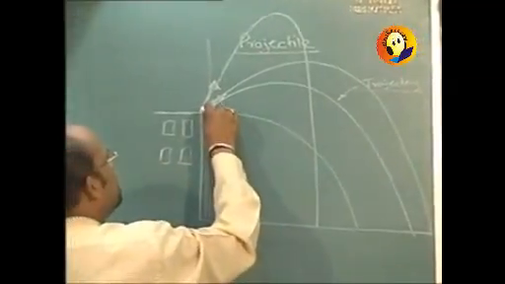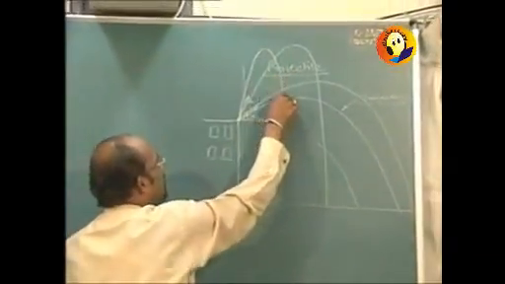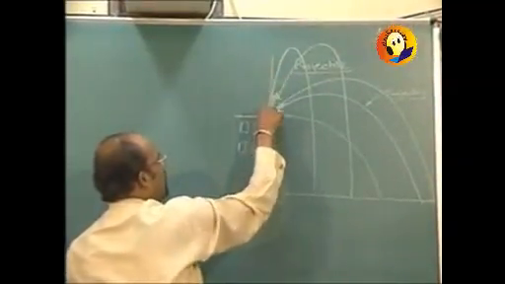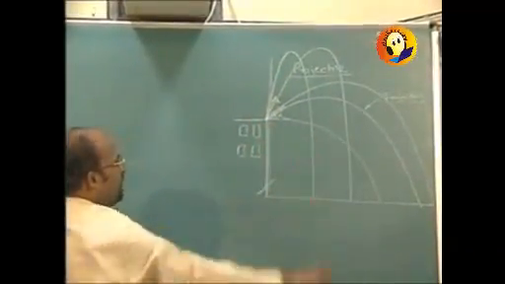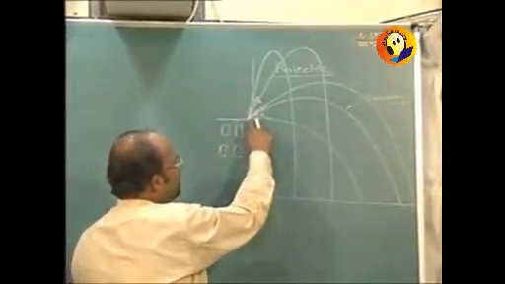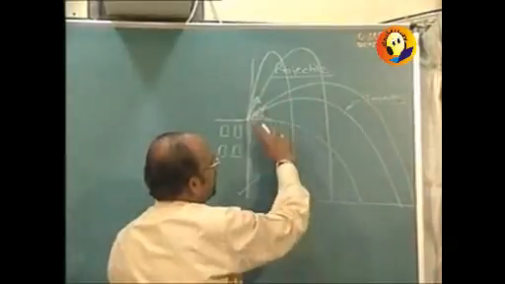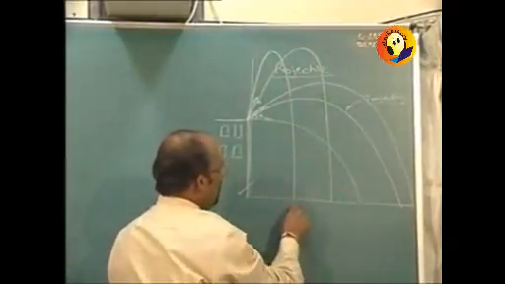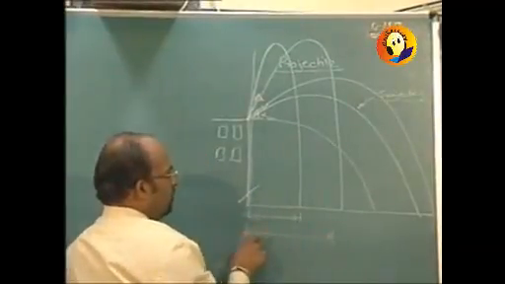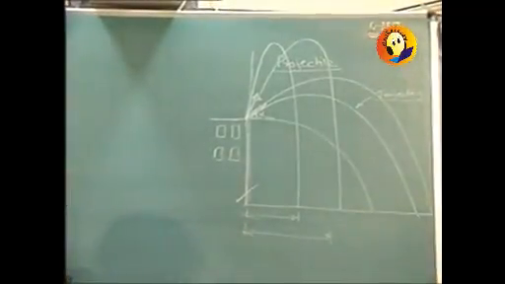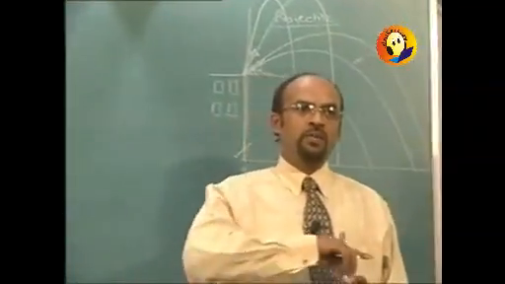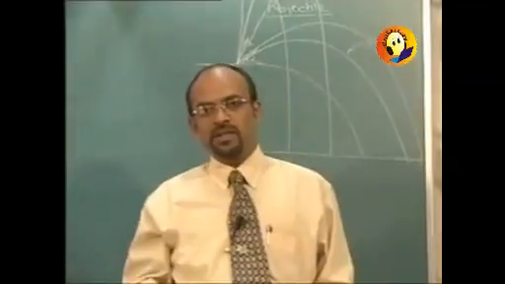If we still increase the angle, it might go like this and hit the ground, and then at one point it will just go up and come down. This is the extreme case that we have already considered. What is remaining is the case when it is thrown with some angle alpha, and dependent on alpha, how this distance is changing. This is the consideration, and how the velocity of that particular particle will be changing when it is moving in the air.